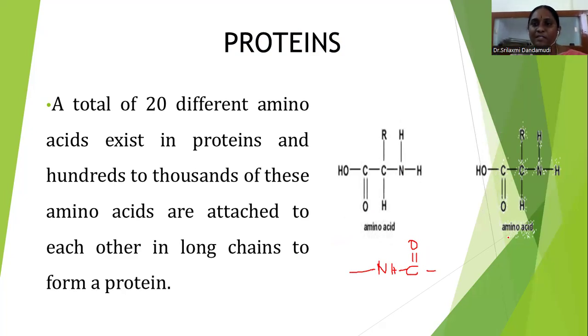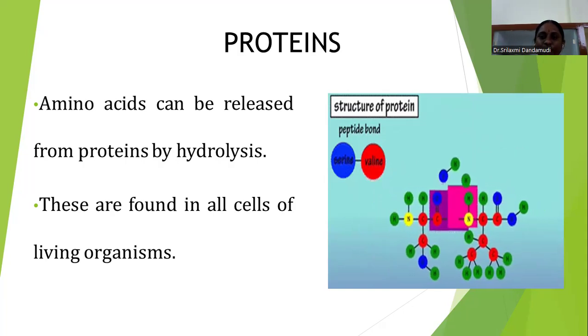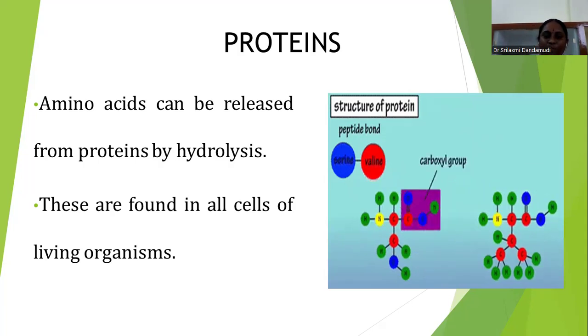During the polymerization, what is happening? A small molecule is eliminated. Water molecules are eliminated here. See here, this is another animation. This is the carbonyl group of one amino acid, and this is the amino group of the other amino acid. From the carboxyl group, OH minus, and a hydrogen from the amino group, those two are removed as H2O. This is the C=O NH bond, the peptide bond formation.